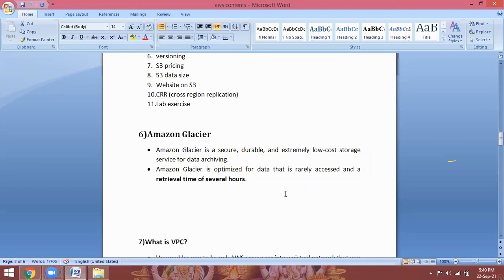Amazon Glacier is optimized for data that is rarely accessed, with a retrieval time of several hours. So retrieving will take several hours, but from 2017 onwards, the retrieval time can come down from hours to minutes, depending upon how much data you are retrieving. This is Glacier storage. But you cannot keep data directly into Glacier. That is not possible. First your data goes to S3 storage, and from there it will move to Glacier storage.